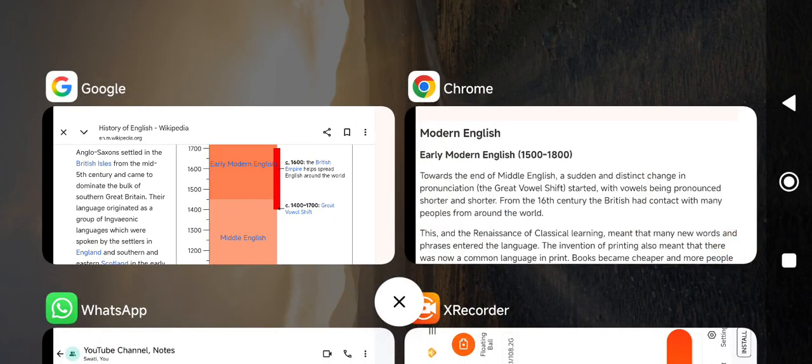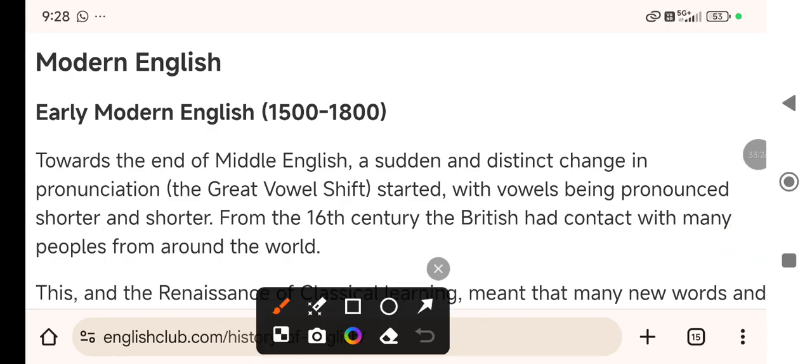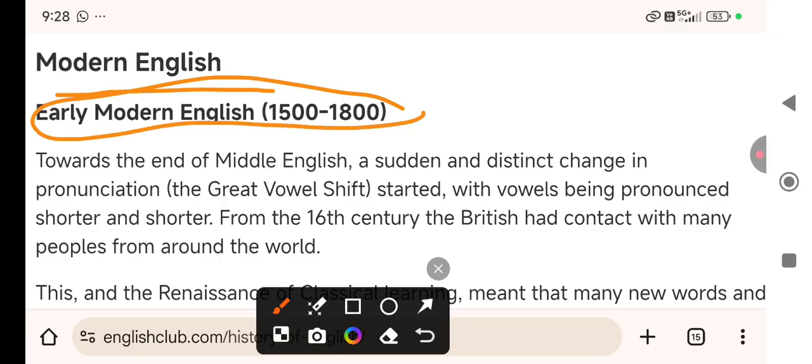Anyway, they say 1500 to 1800, right? Because modern English is divided into two phases. First is the early modern phase. So these 300 years are called the early modern phase.